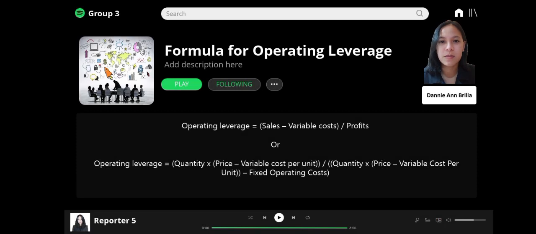The operating leverage formula is simple when you have the various factors that it includes. The formula is as follows. Operating leverage equals sales minus variable costs divided by profits, or operating leverage equals quantity multiplied by price minus variable cost per unit, divided by quantity multiplied by price minus variable cost per unit minus fixed operating cost.